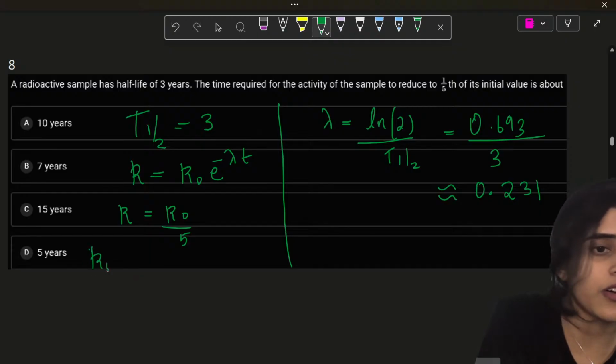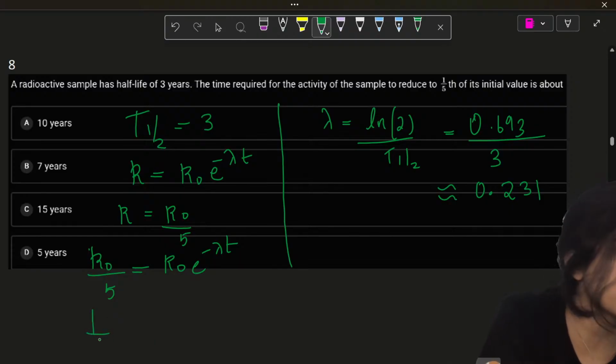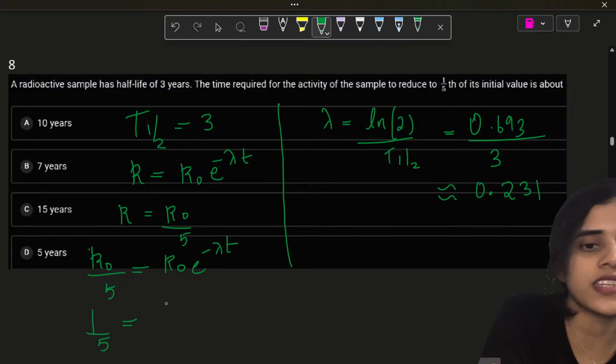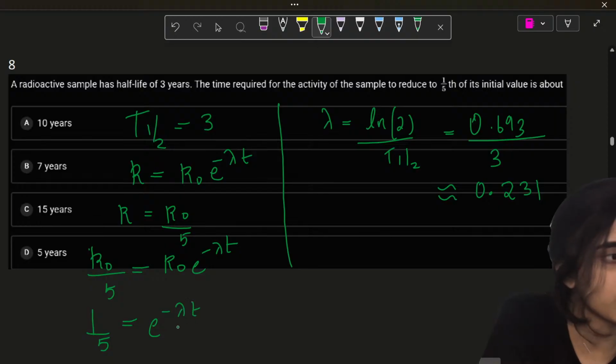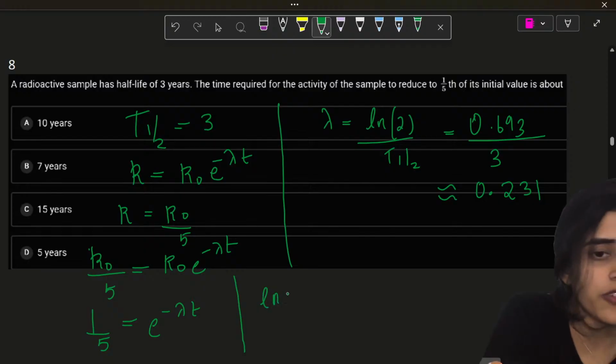So R naught by 5 is equal to R naught e raised to minus lambda t. R naught cancels. 1 by 5 is equal to e raised to minus lambda t. So I will remove the exponential part. So I will get ln 5 by how much?